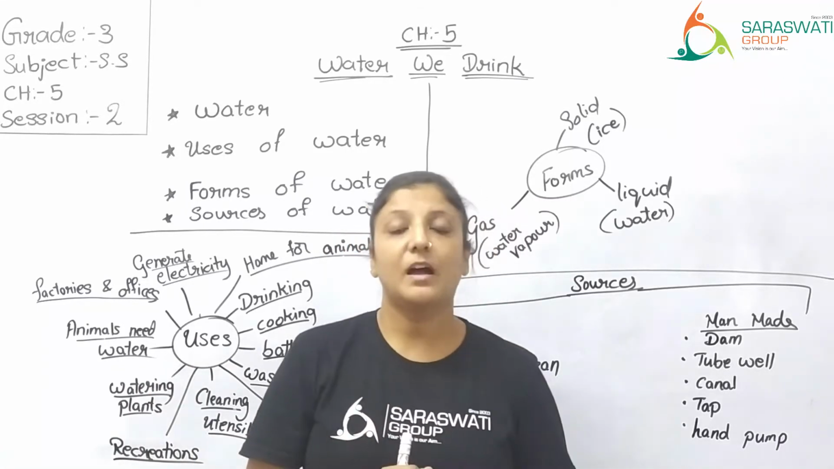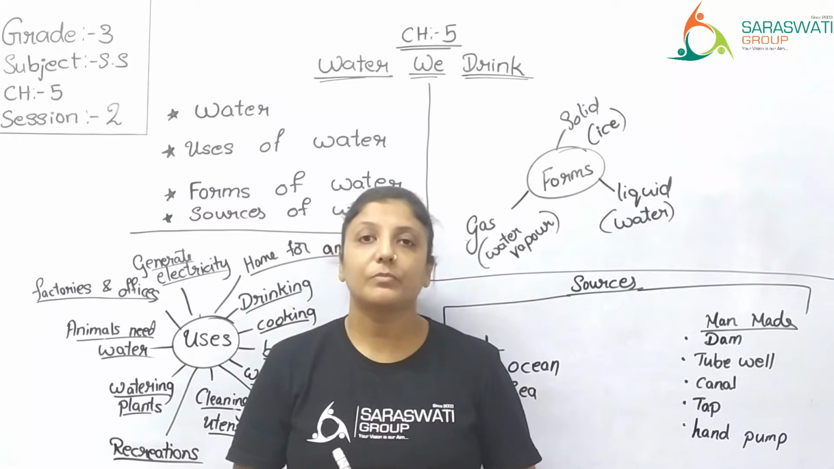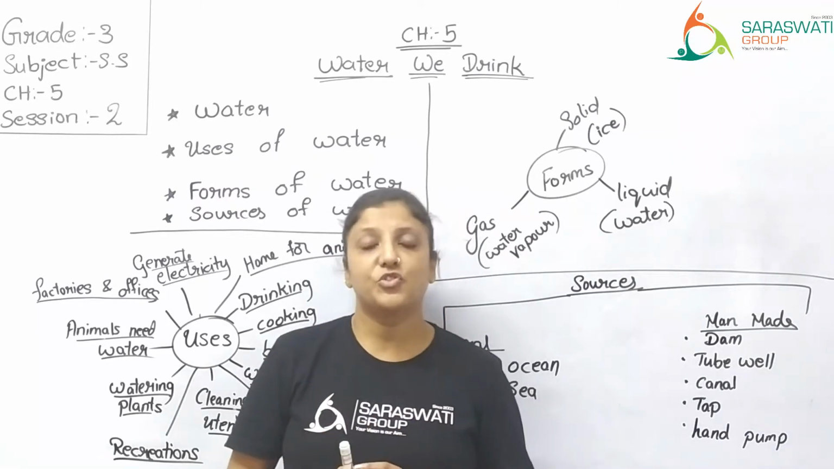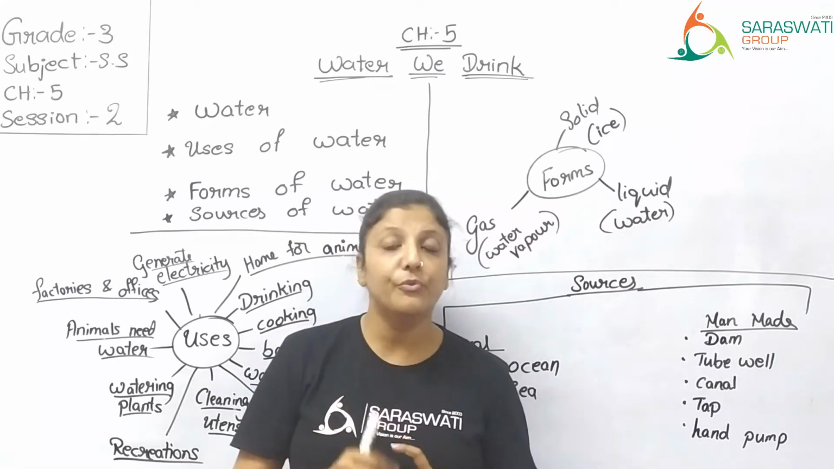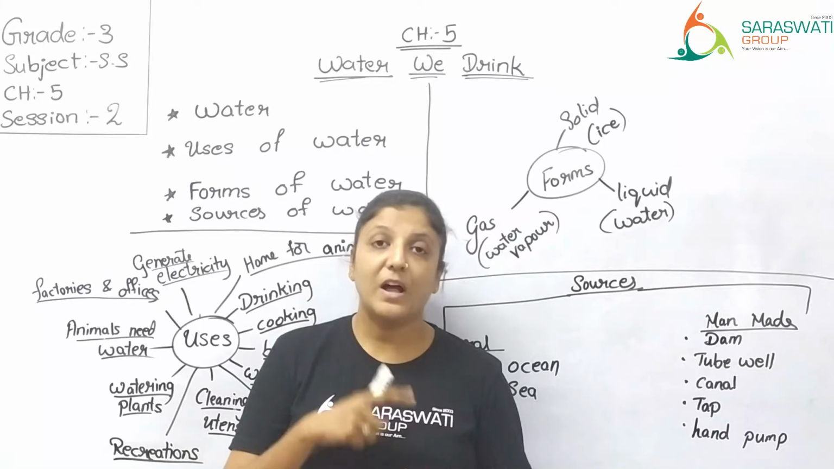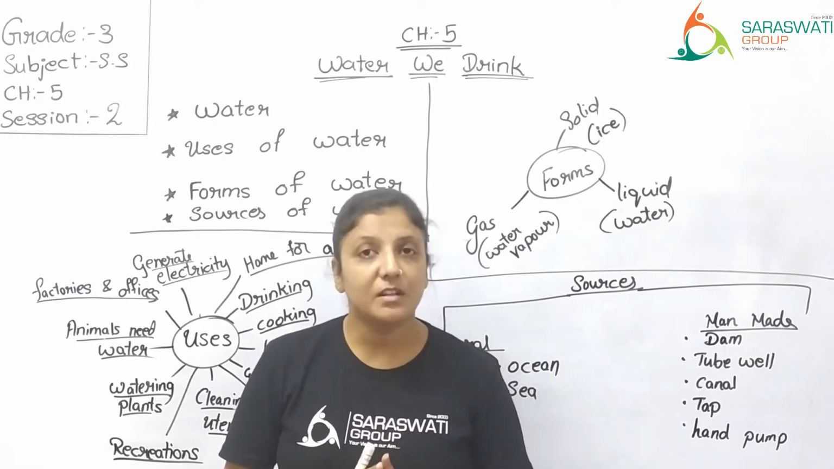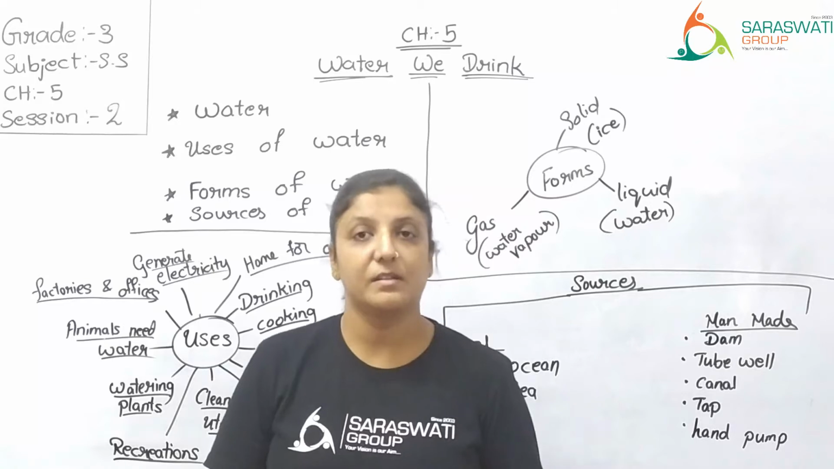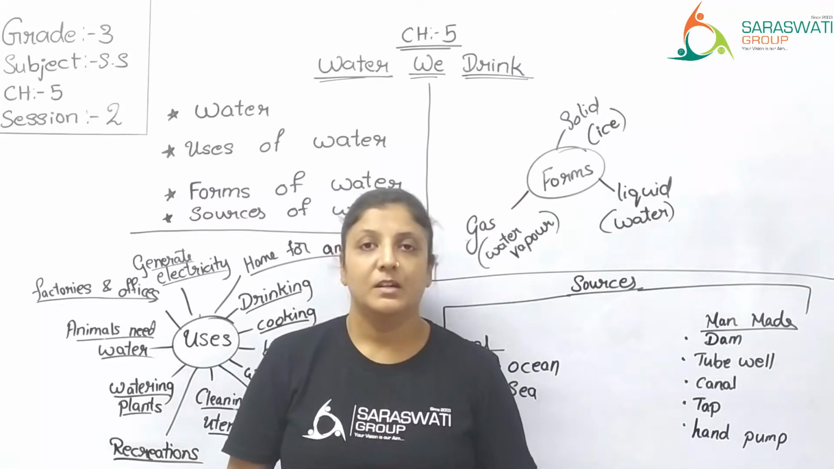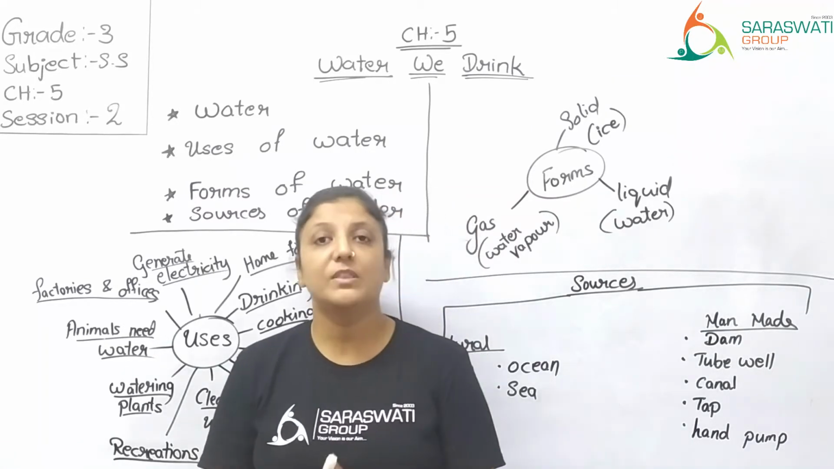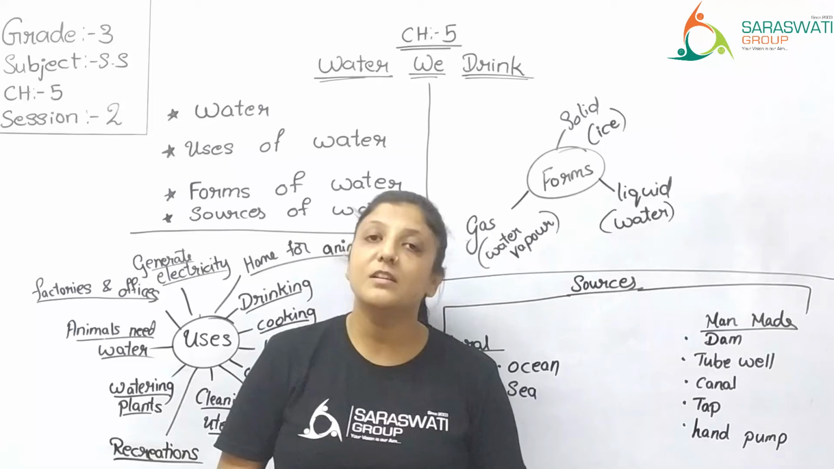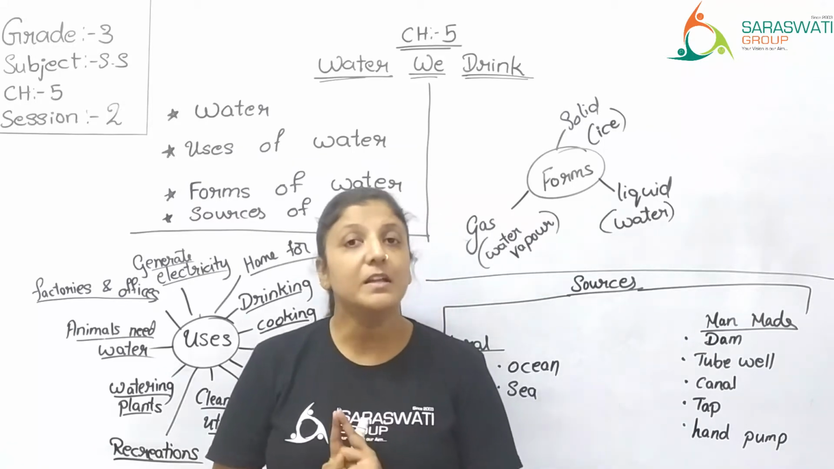And here in hydroelectric plants, electricity is generated with the help of moving water, fast moving water. This type of electricity is called hydroelectricity. Clear? Electricity generated with the help of water is called hydroelectricity.